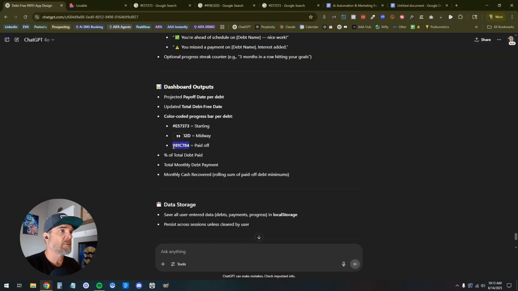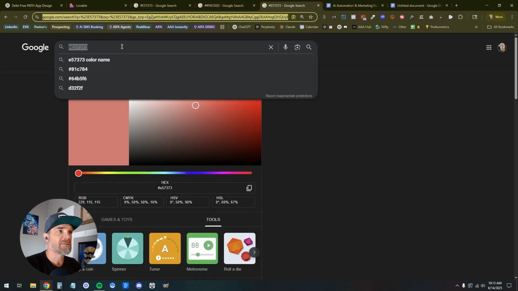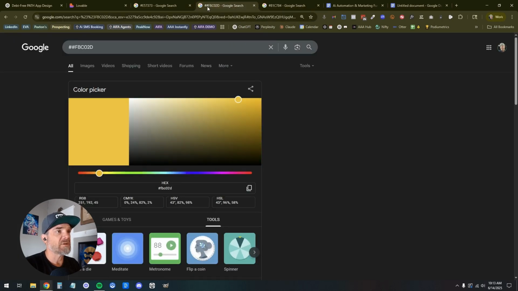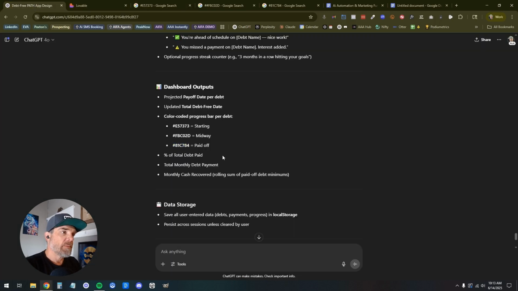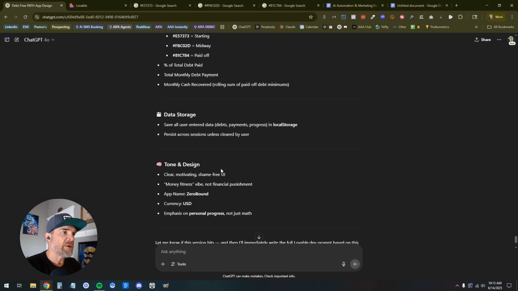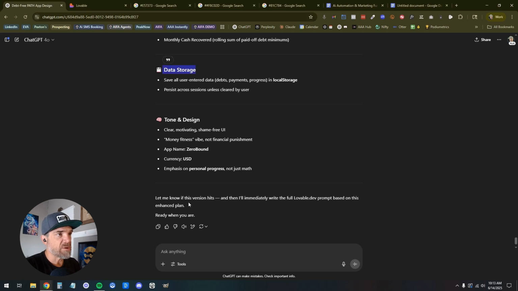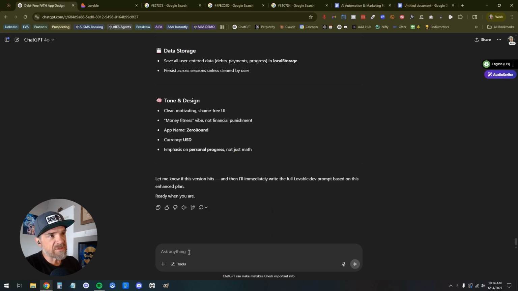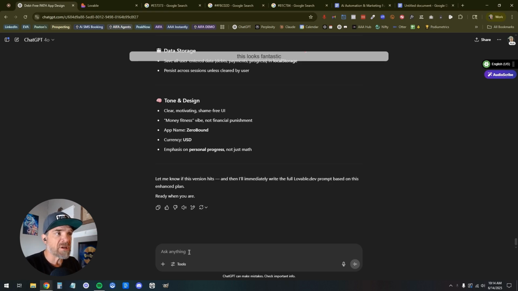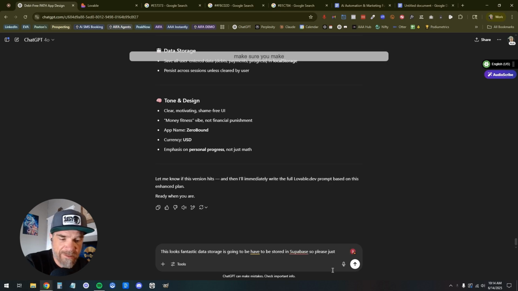All right, let's take a look. This is really just recorded live, to be honest. Green, yellow, yeah, those colors look fine. That's a little pukey, but whatever. It's fine. Percent of total debt paid, data storage. Okay, cool. So this is going to be in data storage in Supabase. This looks fantastic. Data storage is going to have to be stored in Supabase, so please make sure you mention that in the prompt.